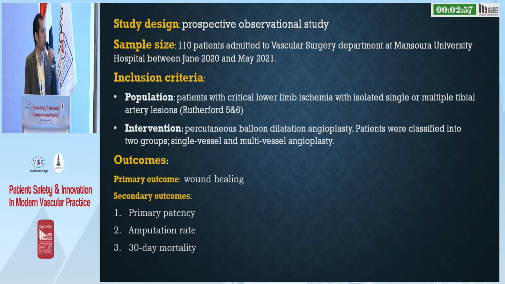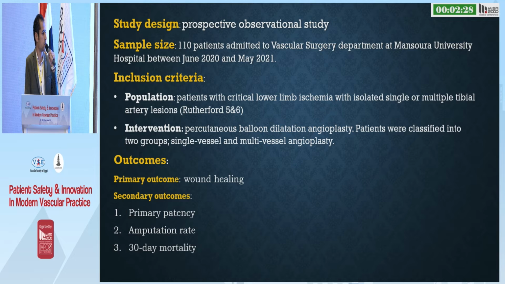Sample size: 110 patients admitted to vascular surgery department at Mansour University between June 2020 and May 2021. Inclusion criteria include patients with critical lower limb ischemia with isolated single or multiple tibial artery lesions, Rutherford 5 and 6. The intervention included percutaneous balloon dilatation angioplasty.